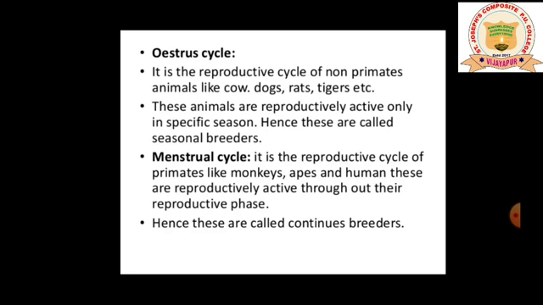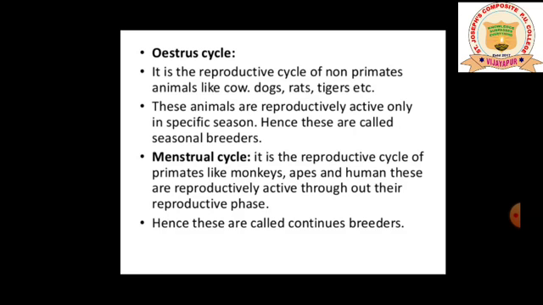Now coming to the first one, that is the oestrous cycle. It is the reproductive cycle of non-primates. Non-primates examples are cow, dog, rat, tiger, buffaloes, etc. So these animals are reproductively active only in a specific season, so they are said to be seasonal breeders.